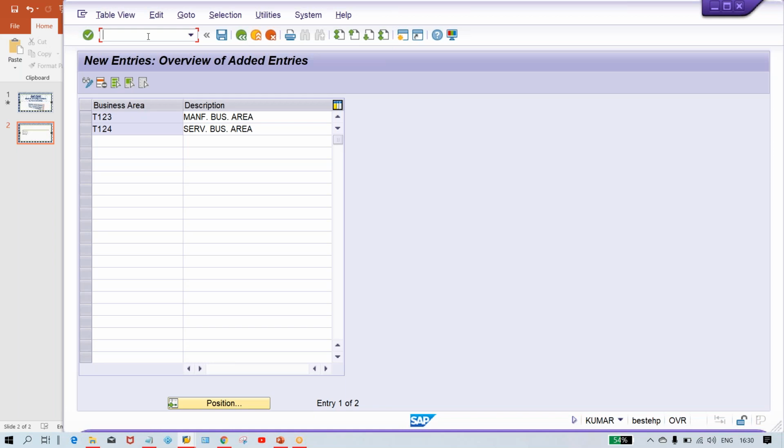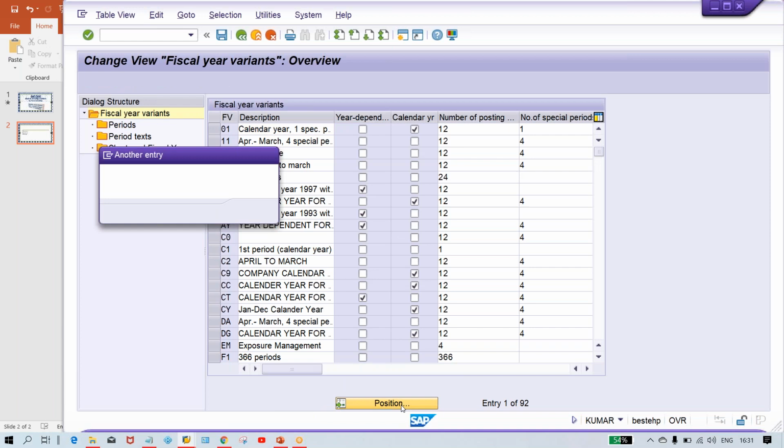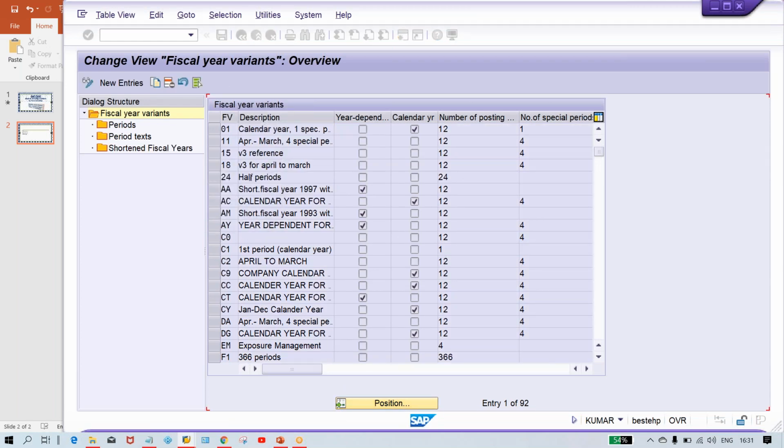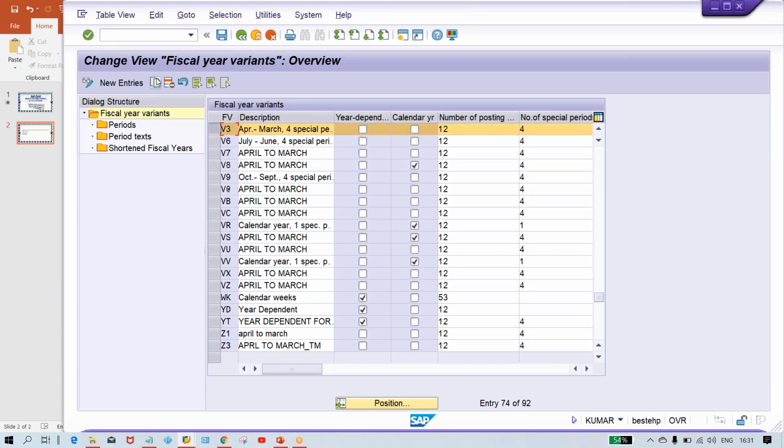Apart from this, basic settings, right? Basic settings means, let's suppose, starting from fiscal year variant. If you have to define a new fiscal year variant, go to OB29, and let's suppose we are using V3. You can click on position V3 and copy it, or it is better to use the same V3 itself.